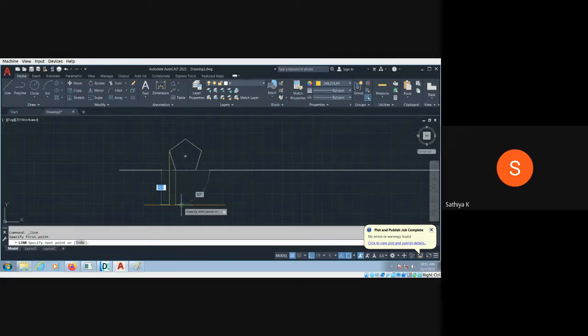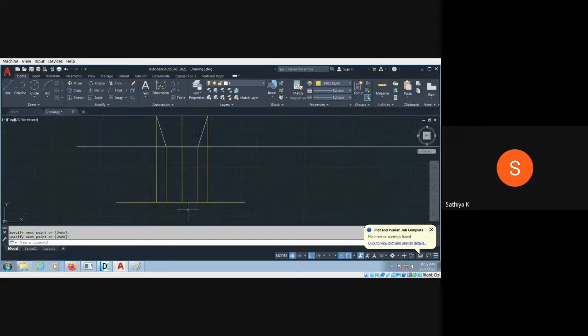There should be 5 projections. The projections should be perpendicular in nature. Enter, and enter, space. So I made the projection, up to here.